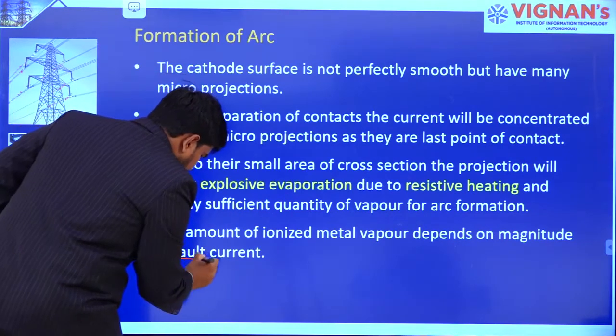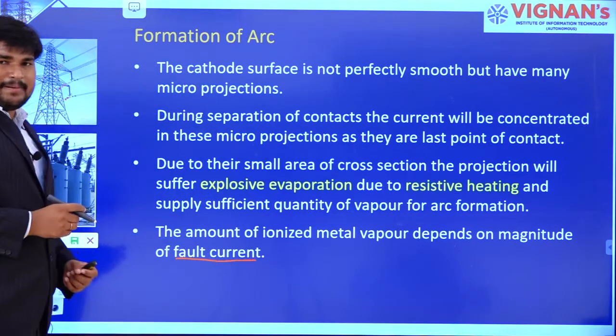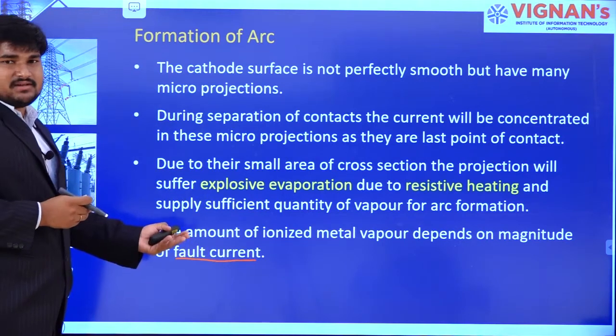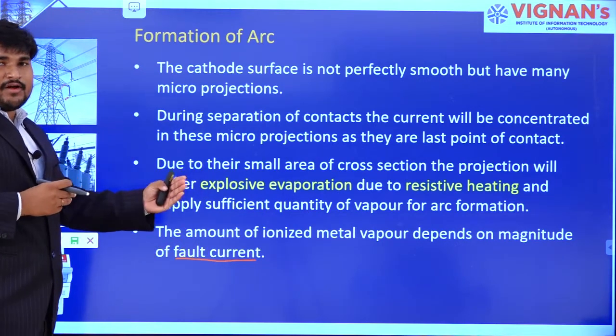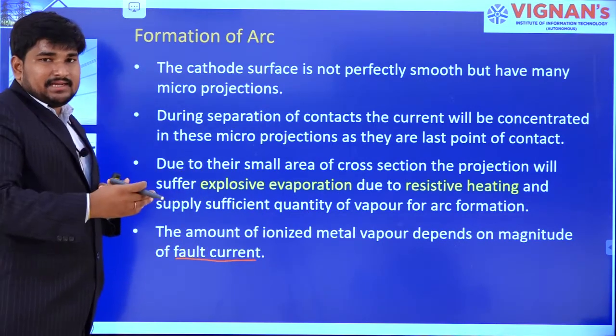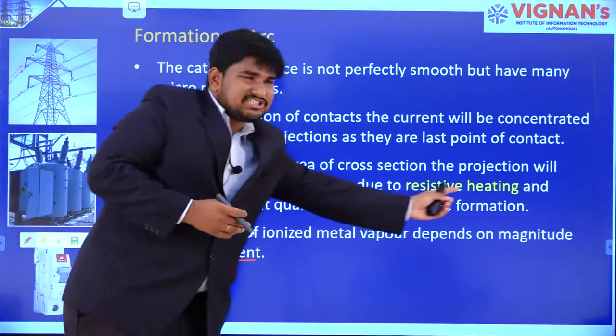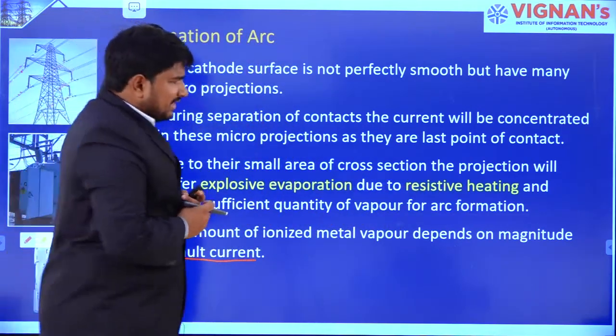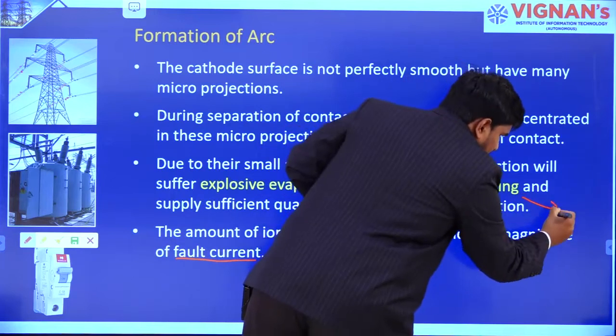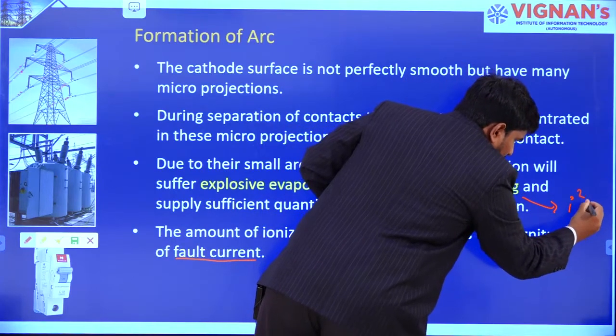For example, if the fault current increases, the amount of metal vaporization will increase because of resistive heating. Resistive heating in the sense it is I square R.